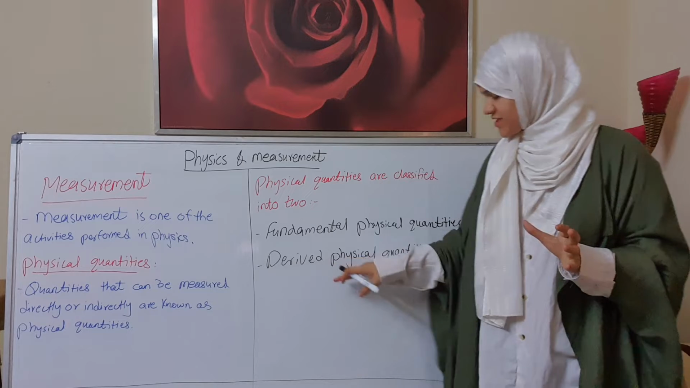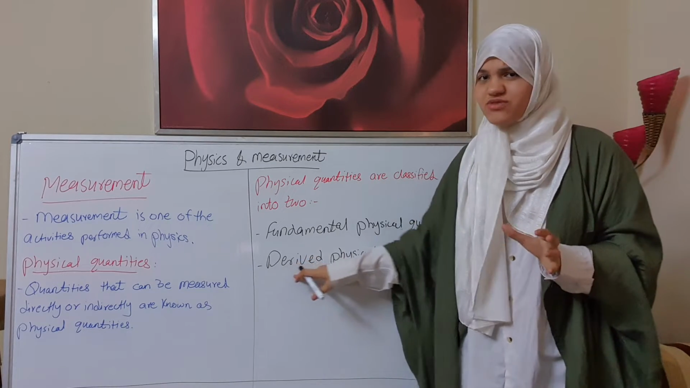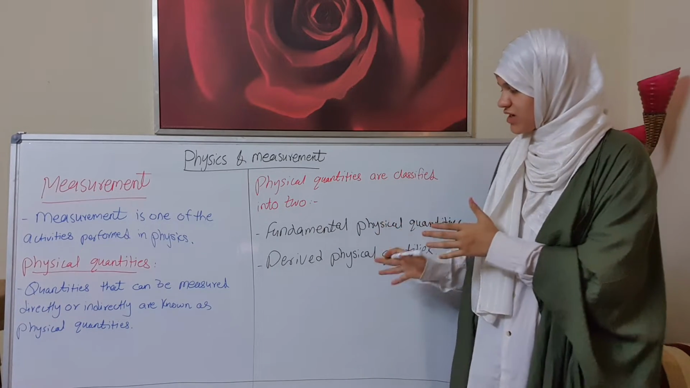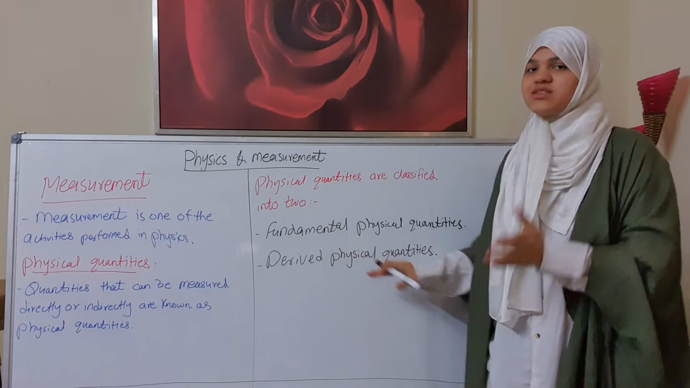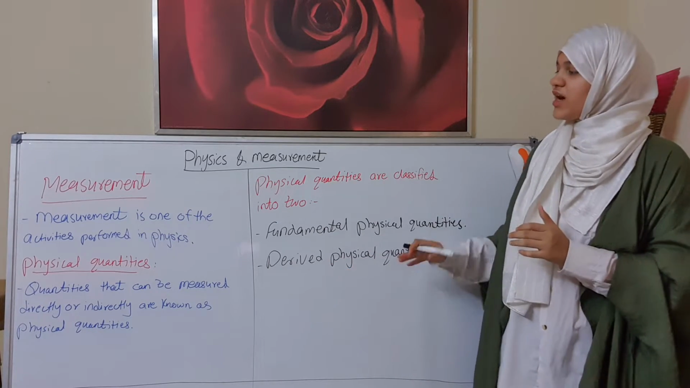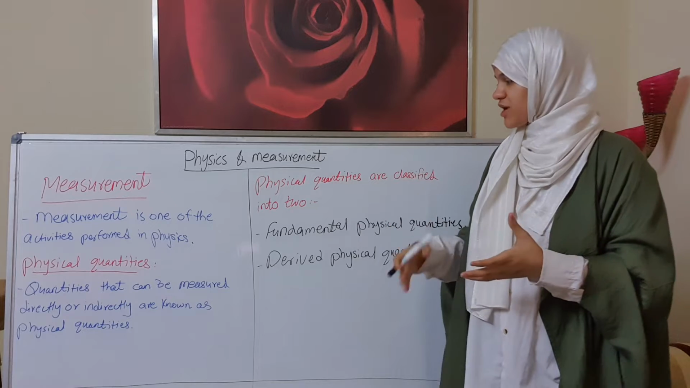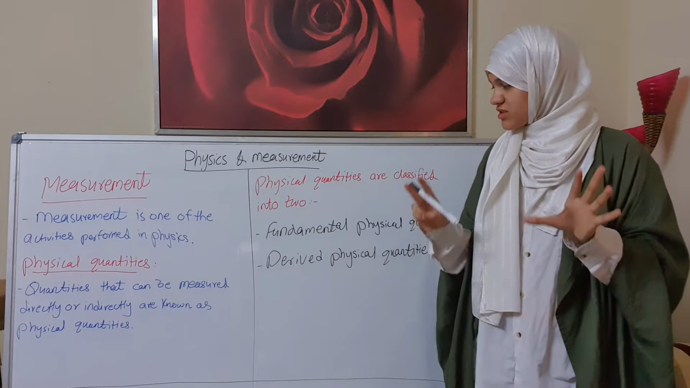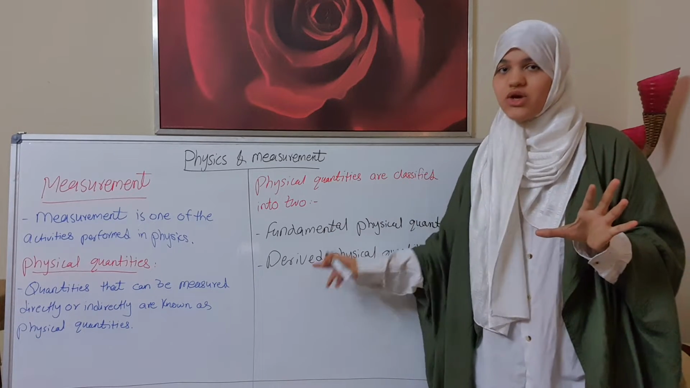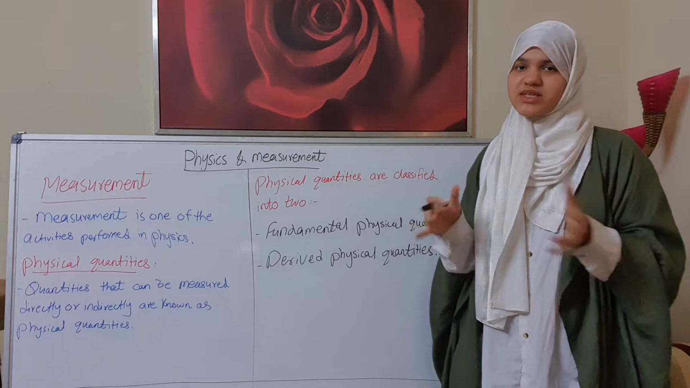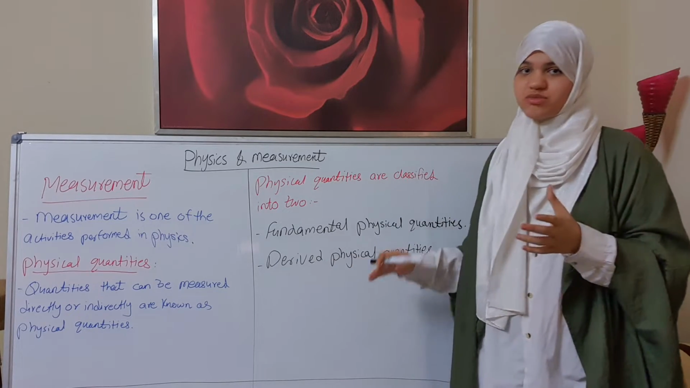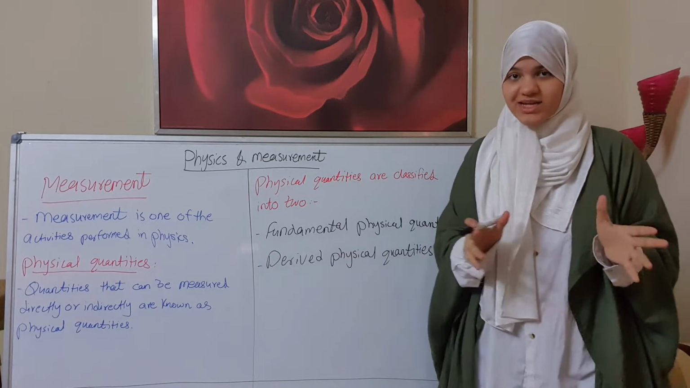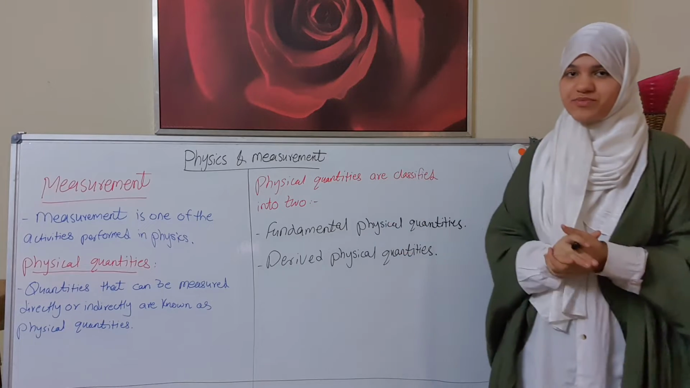What about derived physical quantities? The meaning of derived is different, so we call these derived physical quantities. Now let's see more information about the seven fundamental physical quantities, and derived, which has some examples, because derived is different from fundamental: derived are measured indirectly and fundamental are measured directly.